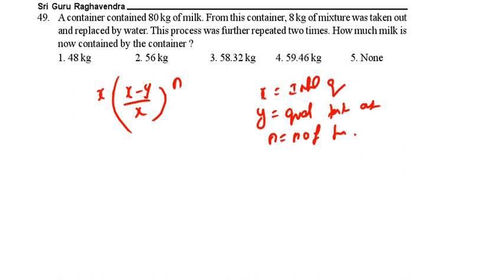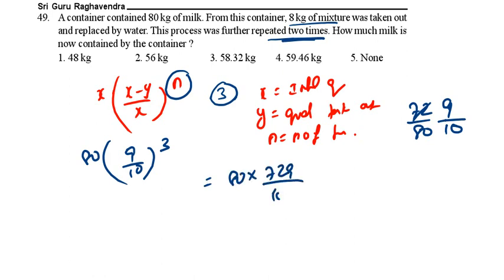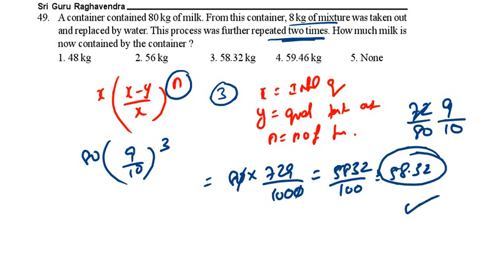Here 80 is the initial quantity. 8 kg we are removing each time. So 80 minus 8 is 72. 72 by 80 means 9 by 10. How many times are we doing this? Further 2 times, so totally 1 time plus 2, 3 times. So 80 into 9 by 10 whole power 3. This is equal to 80 into 729 by 1000, which is 5832 by 100, or 58.32. 58.32 kgs is left.